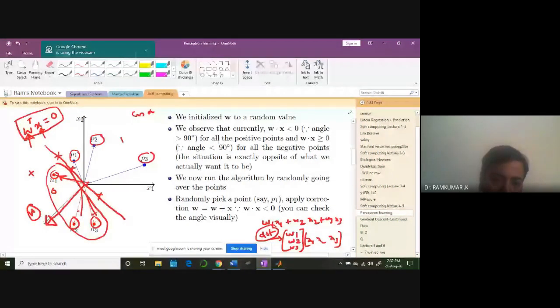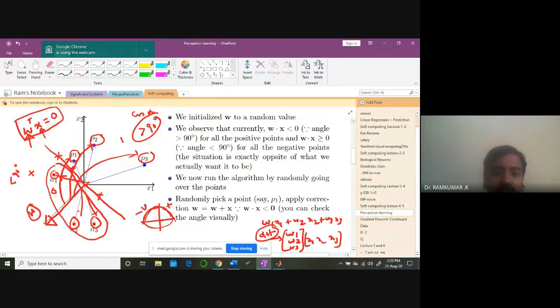But if you take these points, P1, P2, P3, they are going to have a larger angle with respect to the weight vector, greater than 90 degrees. So naturally, these points are going to have negative values. Because if you look at the cos angle, between 0 and 90 it is positive, and greater than 90 it is negative. So these values are going to be negative, and this is going to be positive.